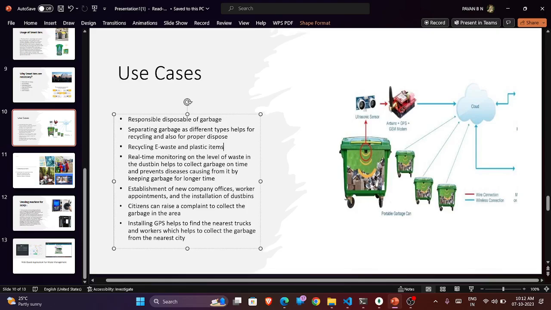It also helps with real-time monitoring of the waste. Using our application we can install new smart dustbins. We can connect the new trucks and the offices. Citizens can raise a complaint to get the garbage collected in their area.